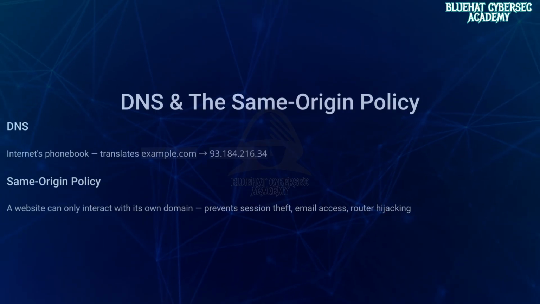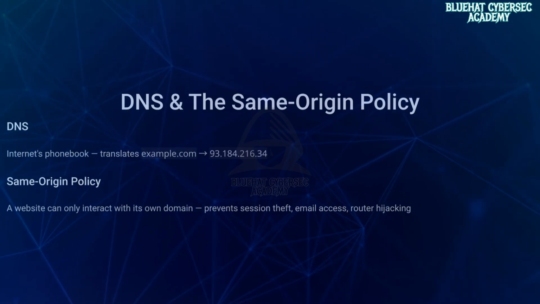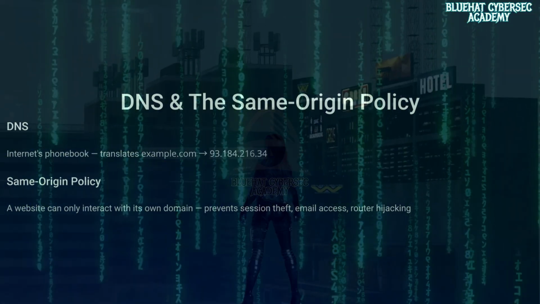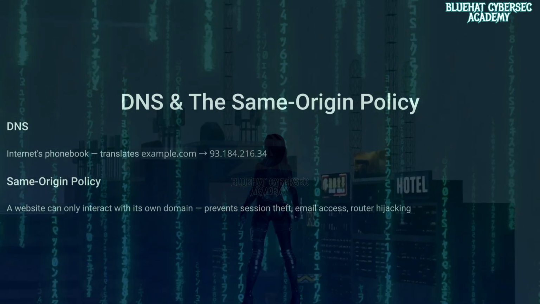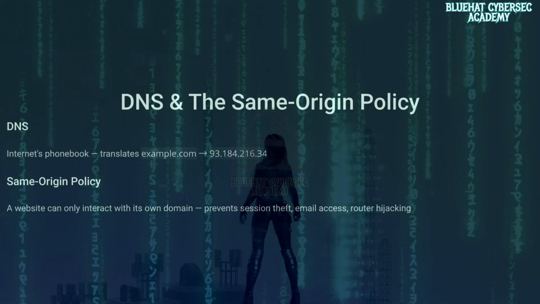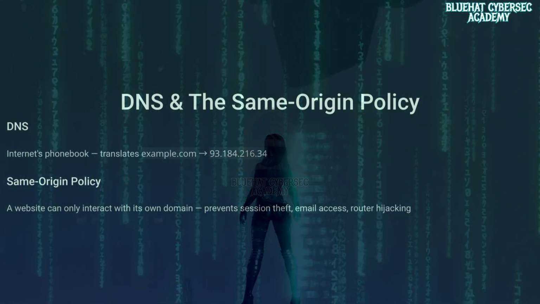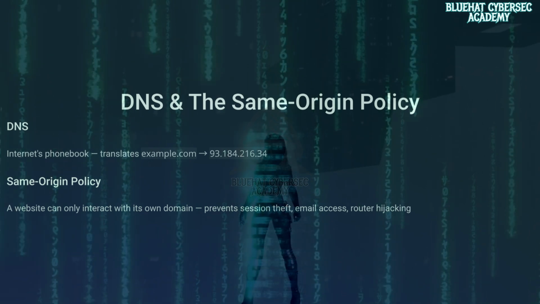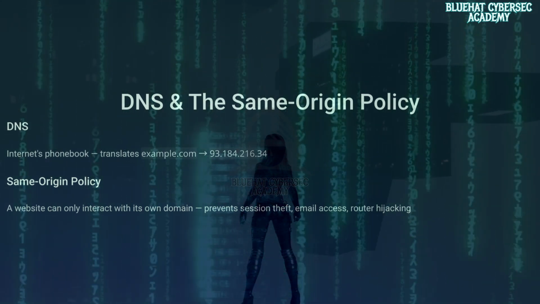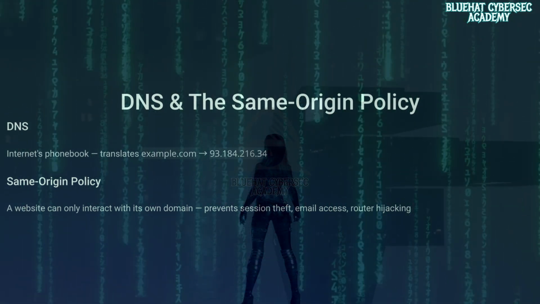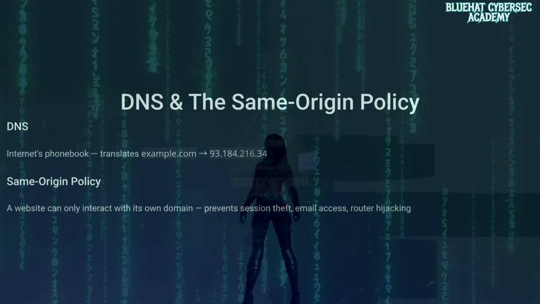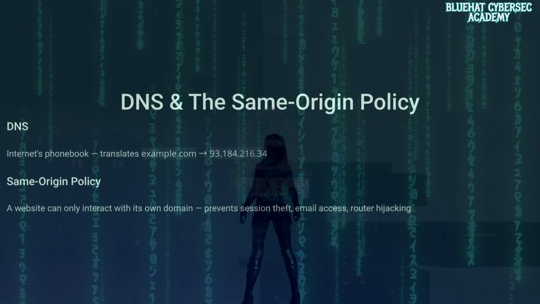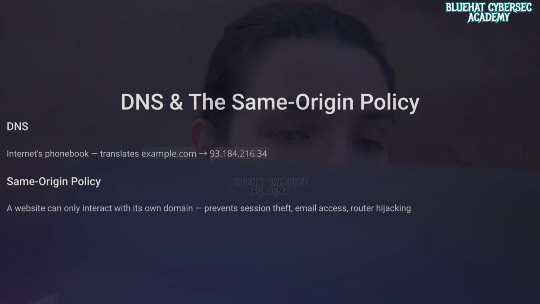Now, on top of that, browsers enforce a core security rule called the same origin policy. And the idea behind it is simple. A website can only interact with its own domain. It cannot freely access data from other domains. This prevents things like stealing your bank session, reading private emails, or accessing other pages. But there's a hidden assumption behind this rule. A very important one. A domain name always points to the same server. And DNS Rebinding breaks exactly that assumption.